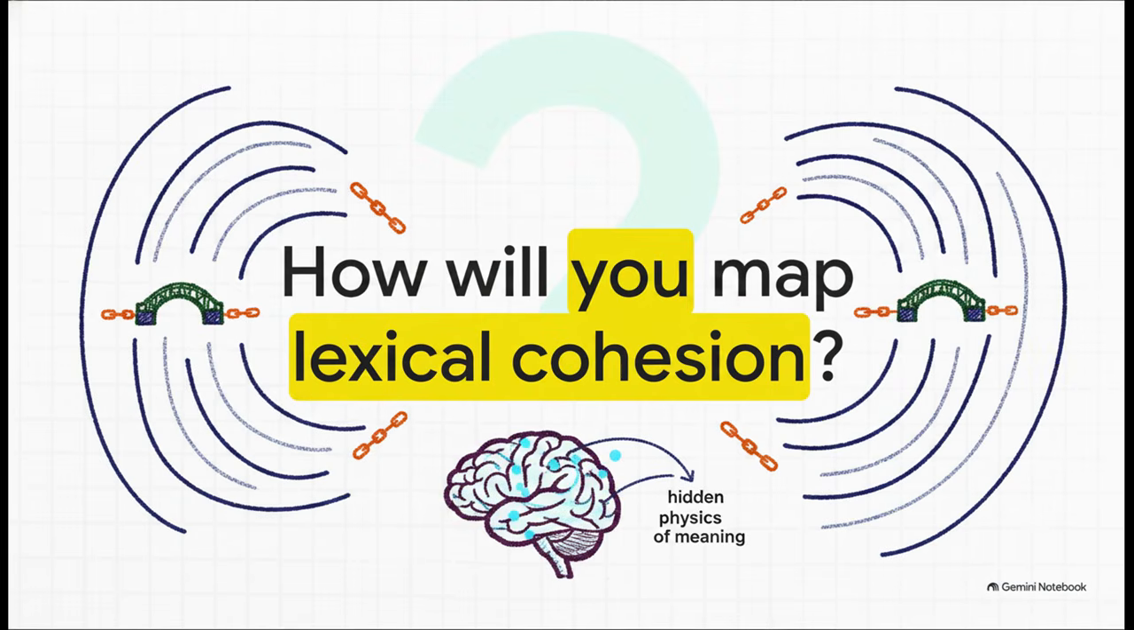Which brings us to our final thought. Grammatical cohesion gives you the skeleton, but lexical cohesion, that gives the text its soul, its texture, and its magnetic fields. The next time you analyze a piece of text, remember, you aren't just reading words anymore. You are tracking the hidden physics of meaning. Will you be able to spot the forces holding it all together?